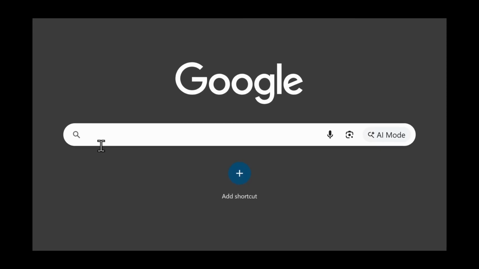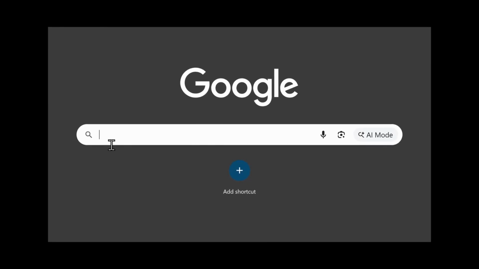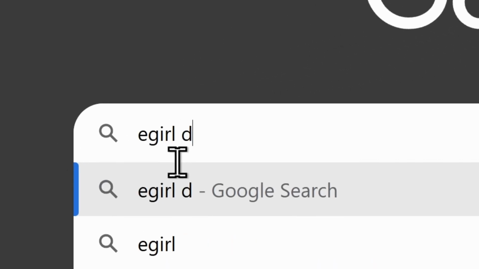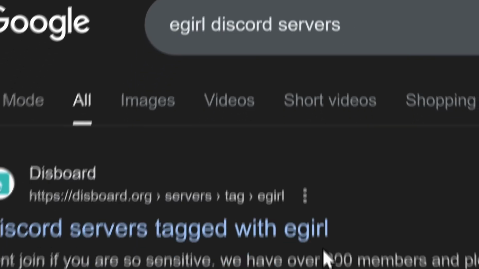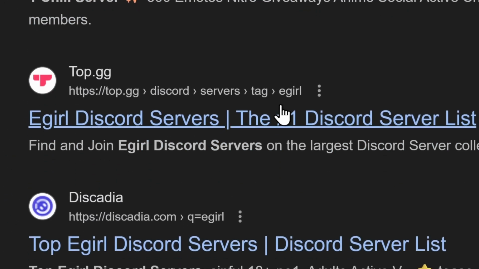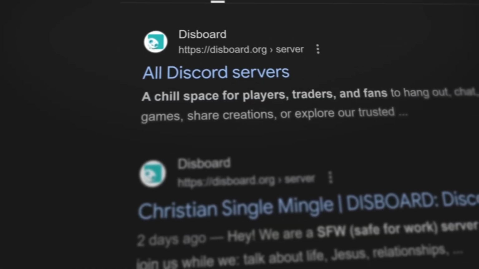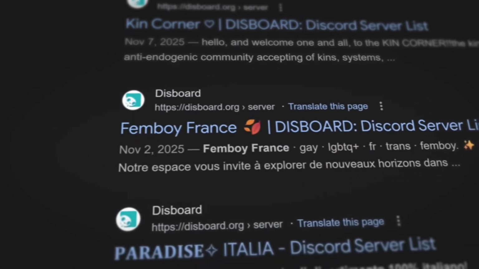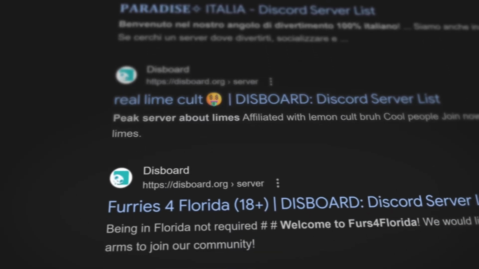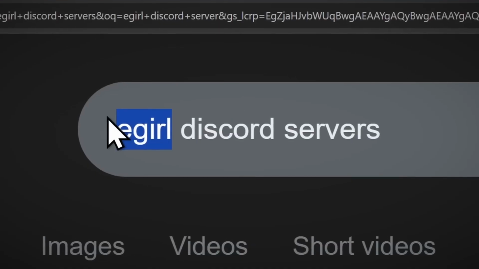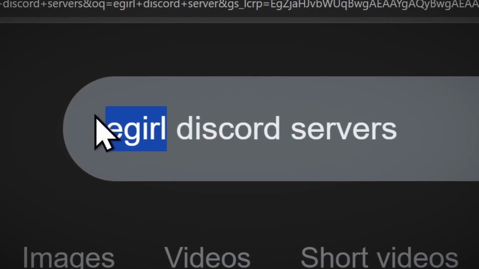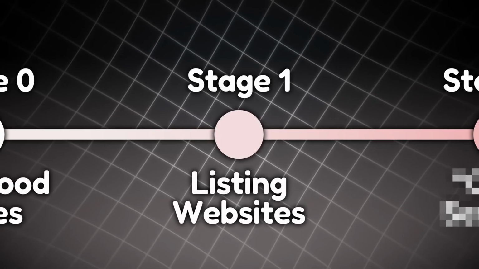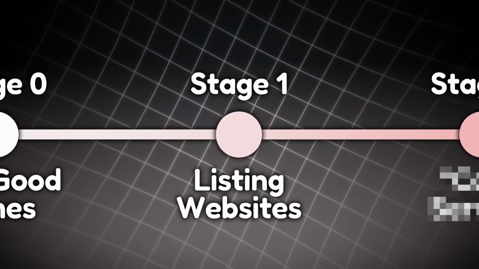Now, since we're talking about literally CSAM content, I am going to change the example a little bit so I don't go to jail, but I'm going to search for e-girl Discord server. And you can see that the first search result is Disboard. And if you keep scrolling down, there's top.gg, Discadia. These websites are indexed by Google, so all that means is that if a predator hears the name of a Discord server, like Mega Trading 9000 Gazillion, they could just type that into Google with Discord at the end of it and find the server. So at this point in the timeline, it's easier for predators to trade their CSAM collections because it's easier for them to just Google search for servers.